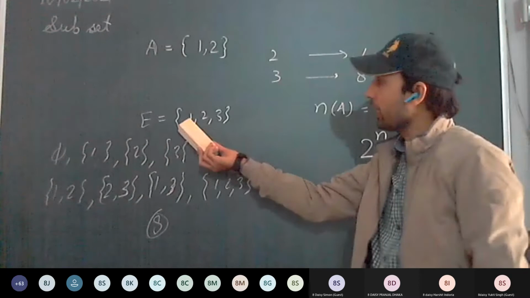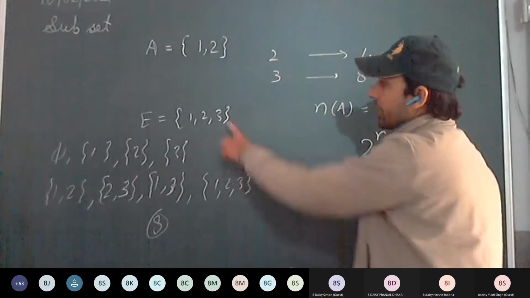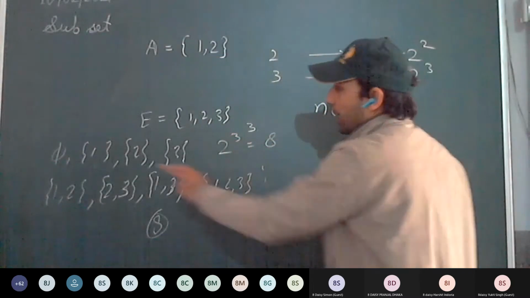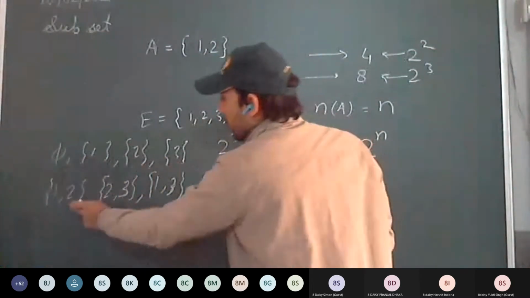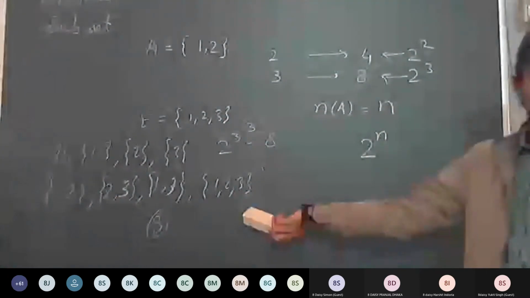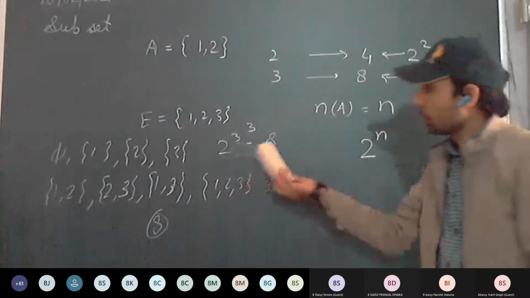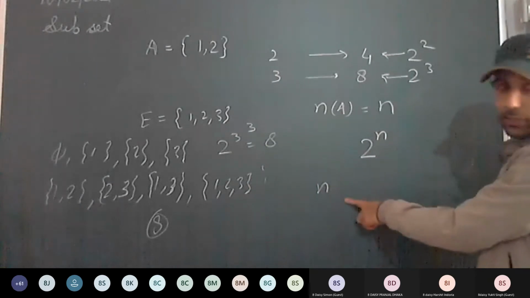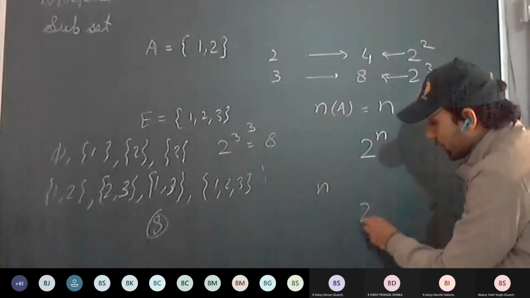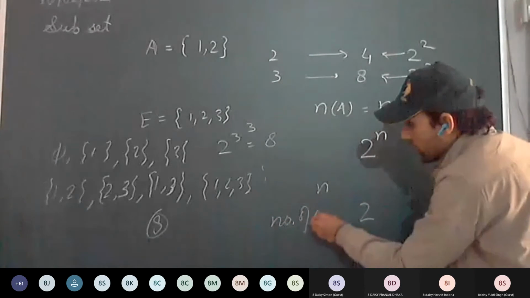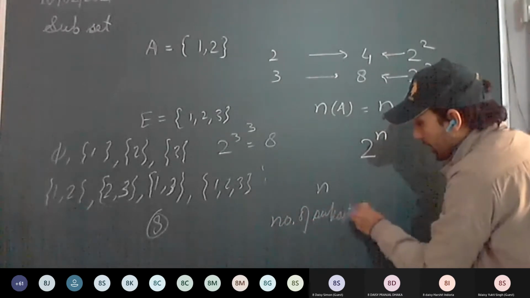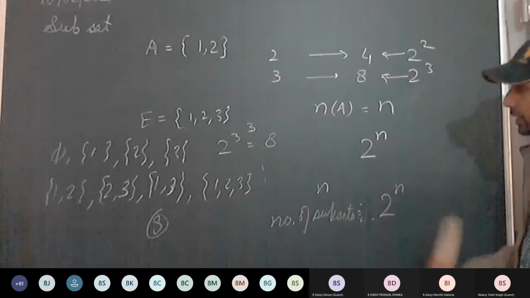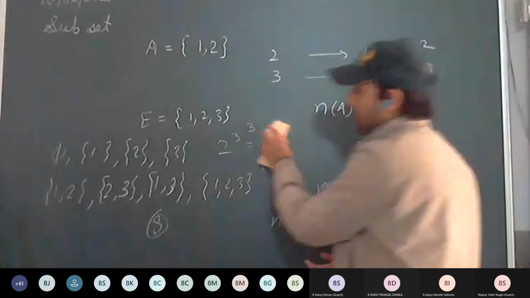You can see here how many elements are there? 3 elements. So the cardinality is 3. So write 2 raised to power 3, which is 8. And how many subsets have we got? 1, 2, 3, 4, 5, 6, 7, 8. 8 subsets. So if n is the cardinality, or the number of elements in a particular set, then the number of subsets is equal to 2 raised to power n.